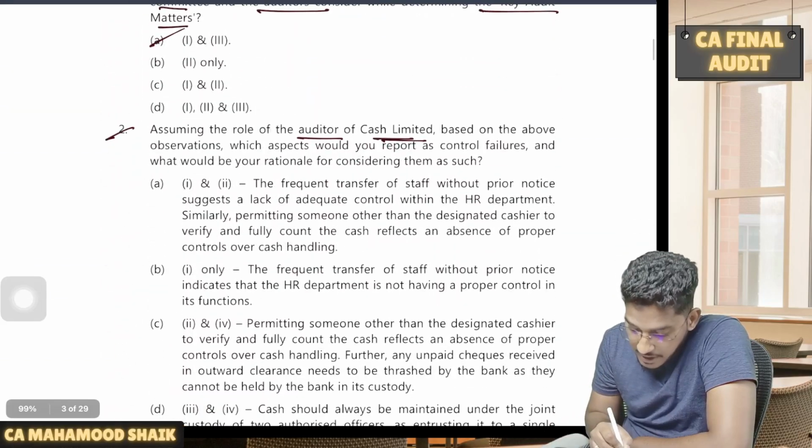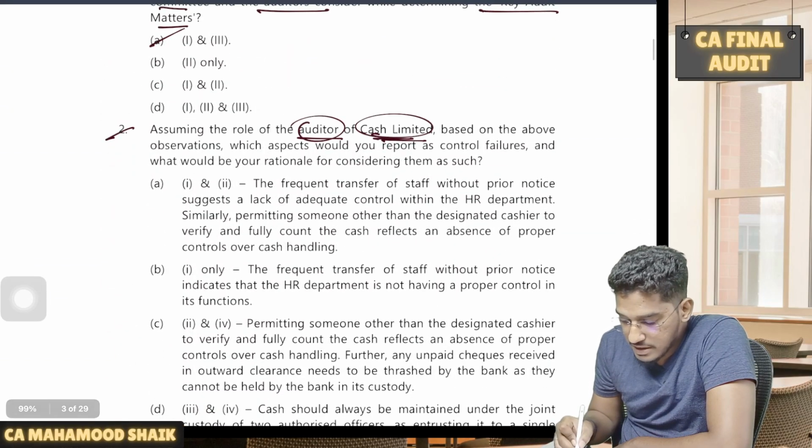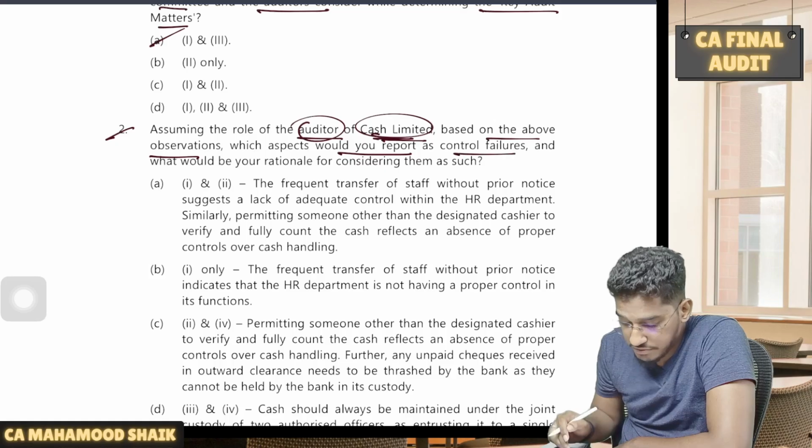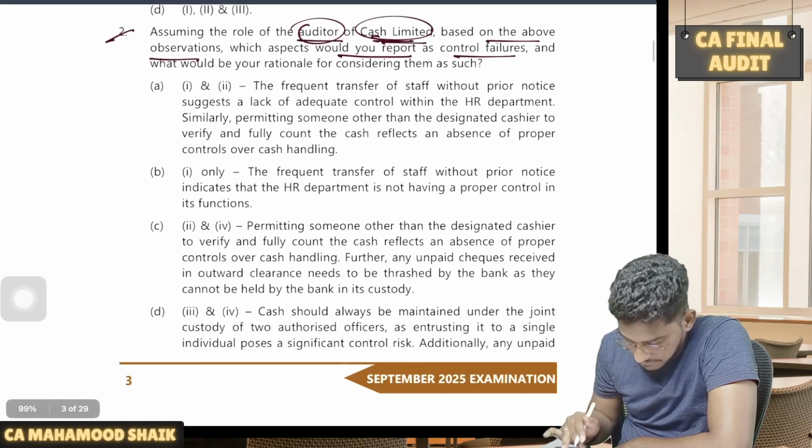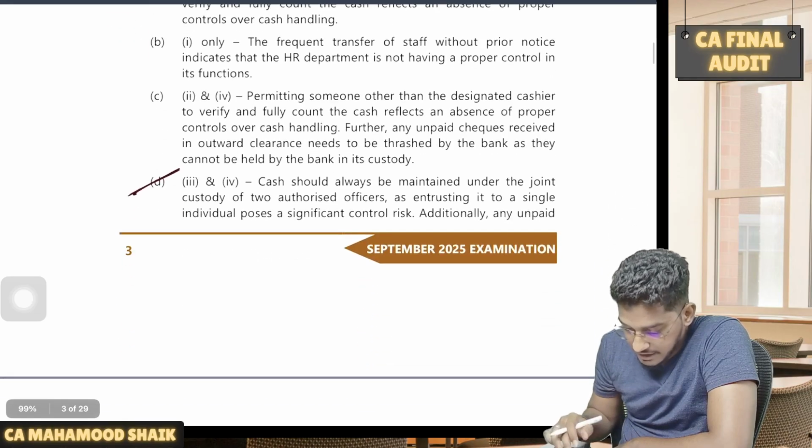So if you see here, assuming the role of auditor of Cash Limited, based on the above observation, which aspects would you report as control failures and what would be your rationale for considering them as such? As I have told, 3 and 4, that will be the violation.